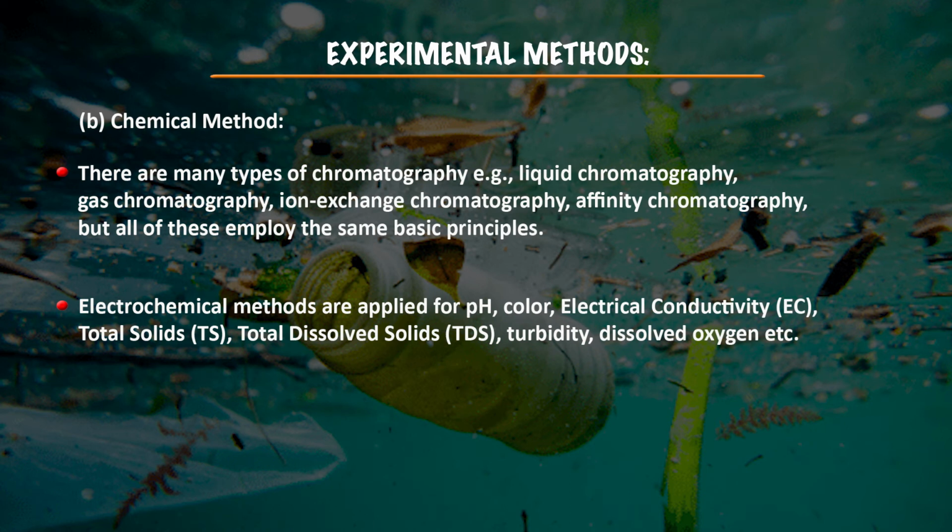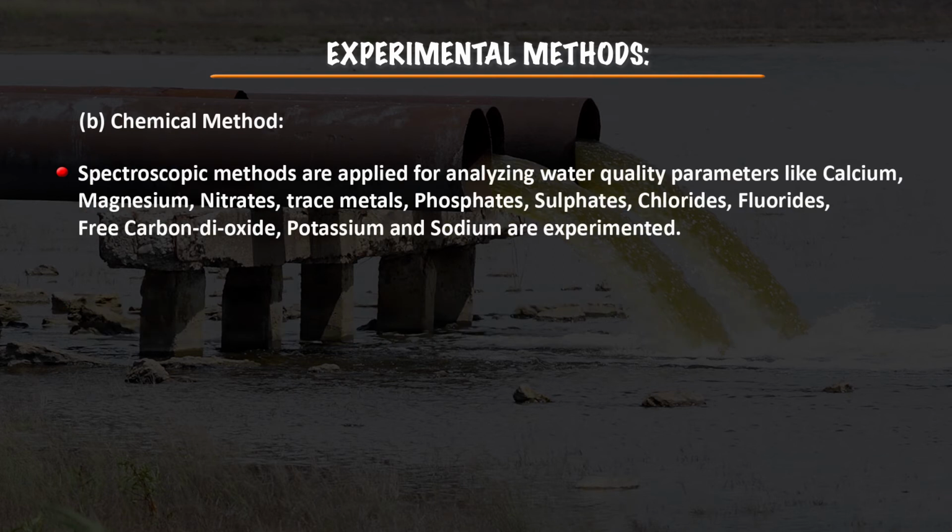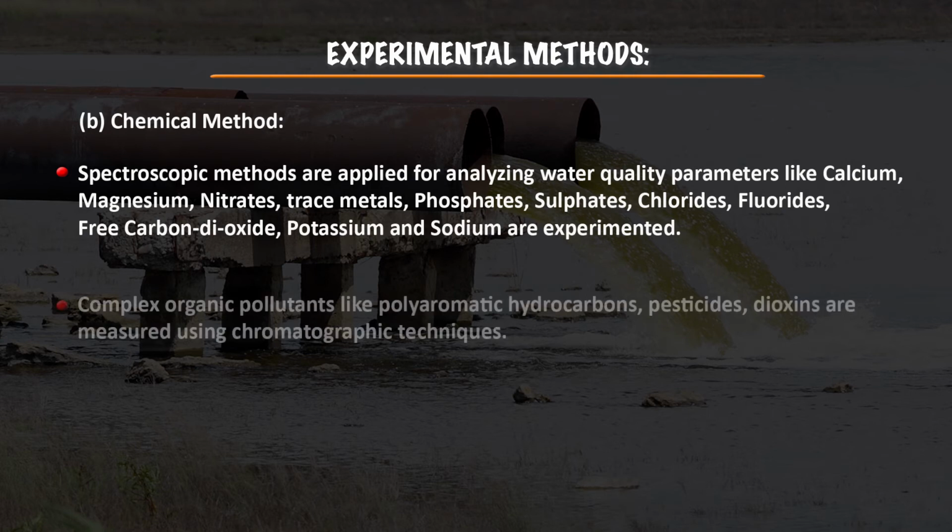Electrochemical methods are applied for pH, color, electrical conductivity, total solids, that is the total dissolved solids, turbidity and dissolved oxygen. The spectroscopic methods are applied for analyzing water quality parameters like calcium, magnesium, nitrates, trace metals, phosphates, sulfates, chlorides, carbon dioxide, potassium and sodium. Complex organic pollutants like polyaromatic hydrocarbons, pesticides and dioxins are measured using chromatographic techniques.